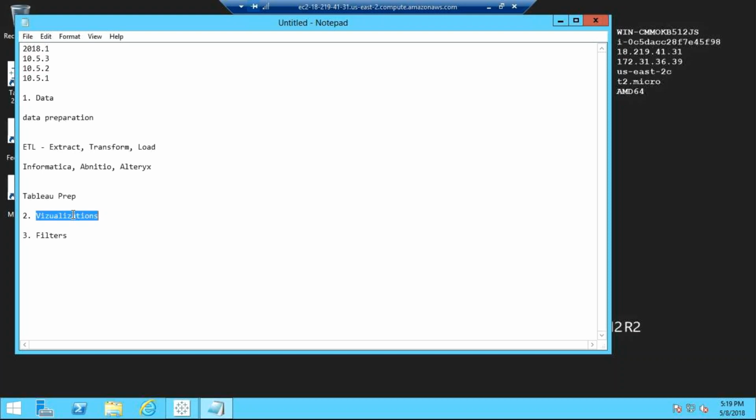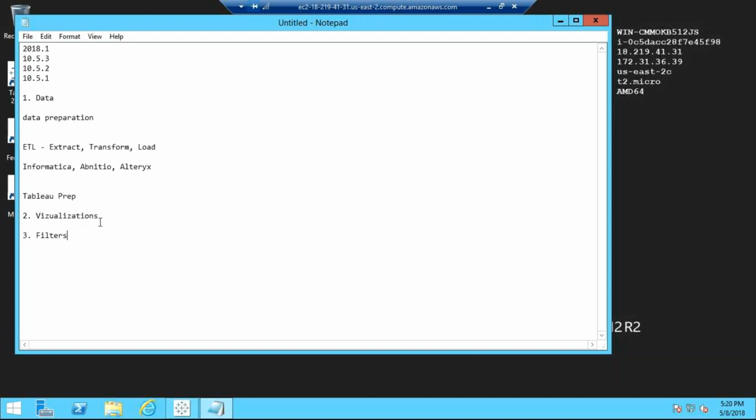Okay, so that is the second thing. So you have created your visualizations and all. Third thing is filters. There are multiple more things, but you will drive your reports and dashboards using these three things only: data, visualizations, and filters. Now you have created a dashboard.